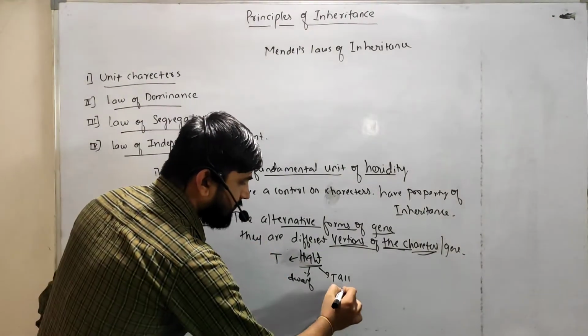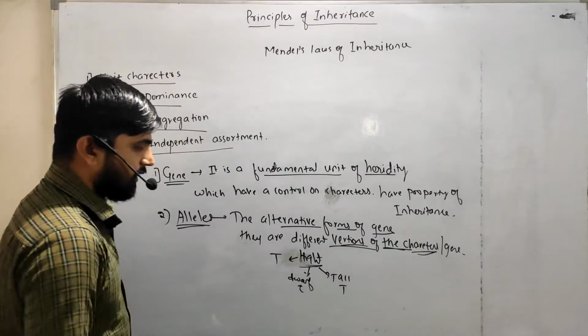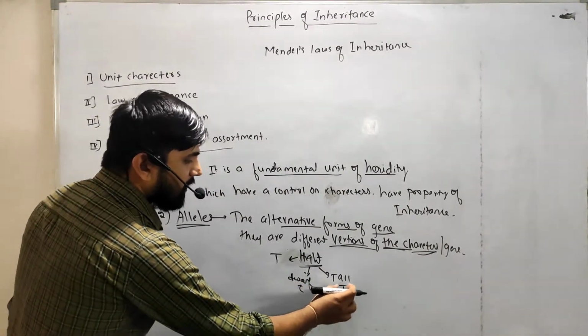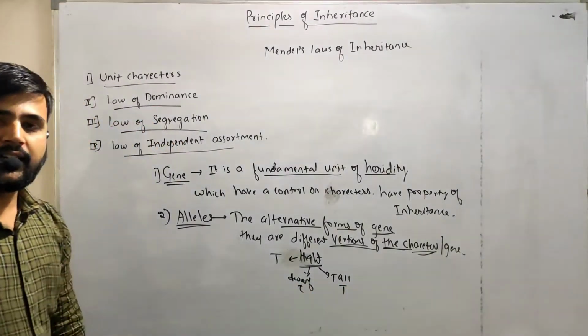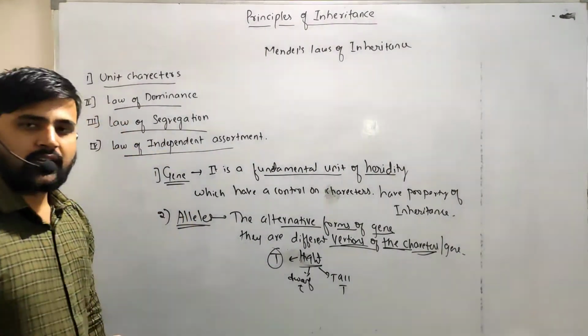Let us consider tall is controlled by capital T and dwarf is controlled by small t. So small t and capital T are the alternative forms of the gene T. These are called alleles.